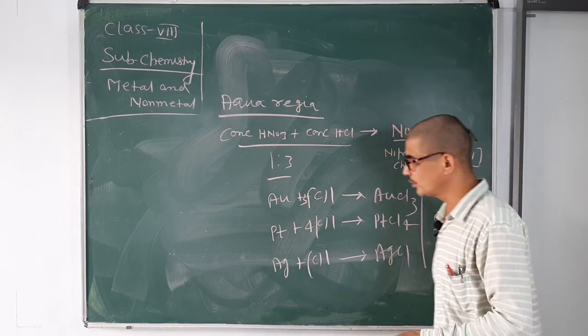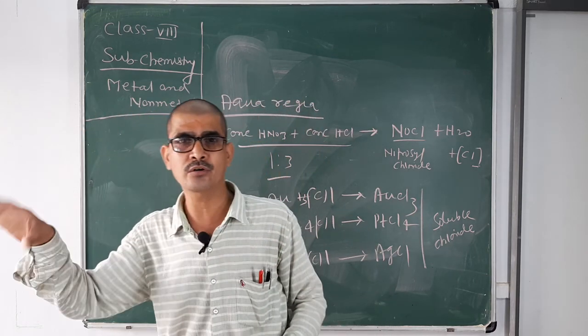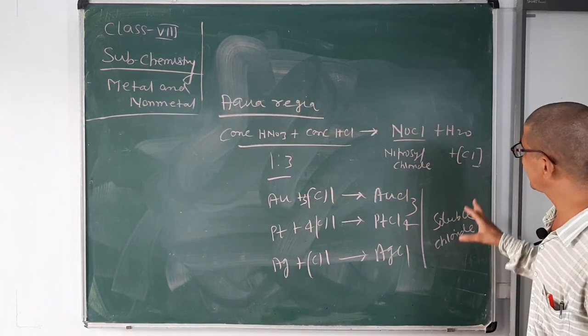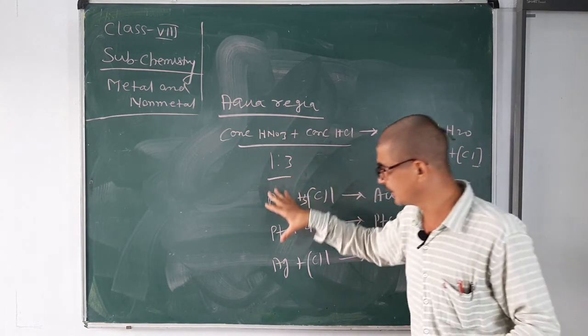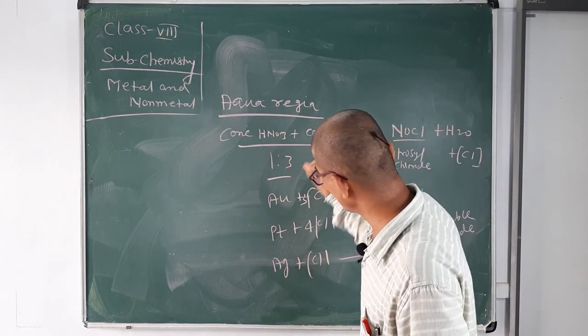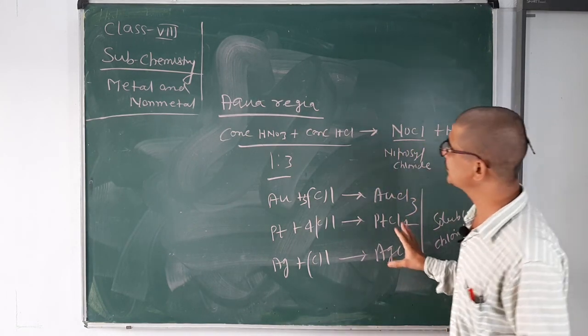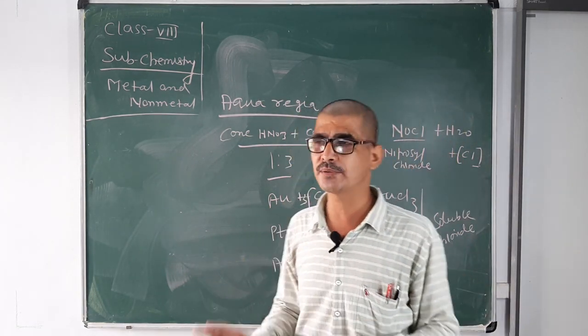So, whenever gold, platinum or silver is added to aqua regia solution, it will be dissolved. The reason is that nascent chlorine reacts with the less reactive metals like gold, platinum, silver and forms soluble chlorides. In this way, aqua regia dissolves precious metals.